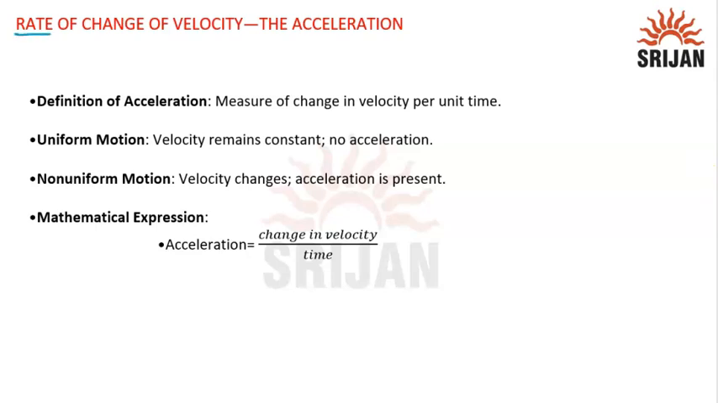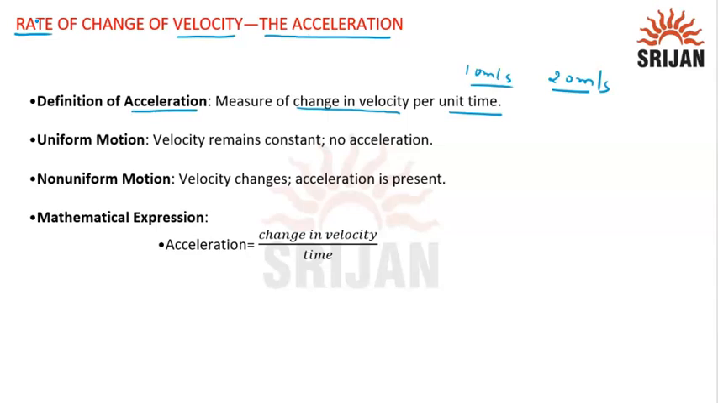Our next topic is the rate of change of velocity, that is known as acceleration. Whenever the velocity changes, it determines the acceleration. It is a measure of change in velocity. Suppose you started with 10 meters per second, and after some time your velocity is 20 meters per second. So your velocity has changed during the journey. That's why we can say that the rate of change of velocity produces acceleration. Whenever the velocity changes with time, acceleration is produced.